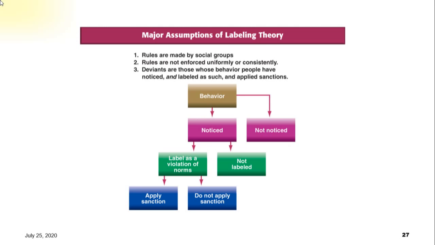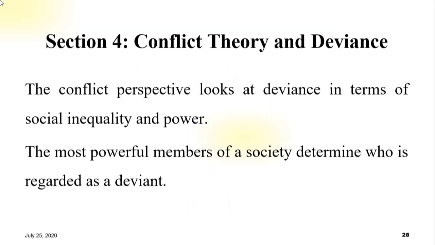Here is the diagram of the major assumptions of labeling theory. Please read it one by one. You can read it by yourself. Now move to section 4. Section 4 talks about conflict theory and deviance. Conflict theory is the perspective in sociology and social psychology that emphasizes a materialist interpretation of history. The conflict perspective looks at deviance in terms of social inequality and power.